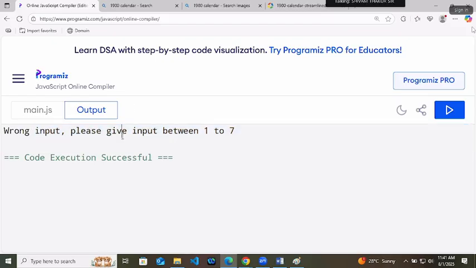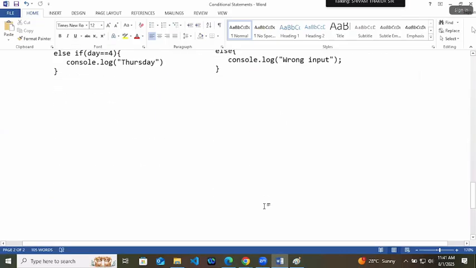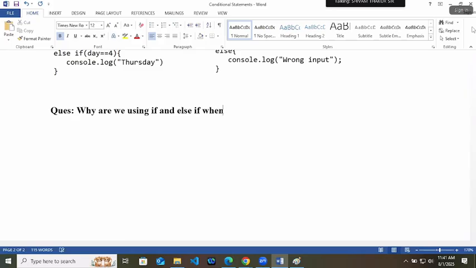Here, why are we not writing multiple if? The reason is here. Let's write it as a question. Why are we using if and else if when we can do the same thing by using multiple if?